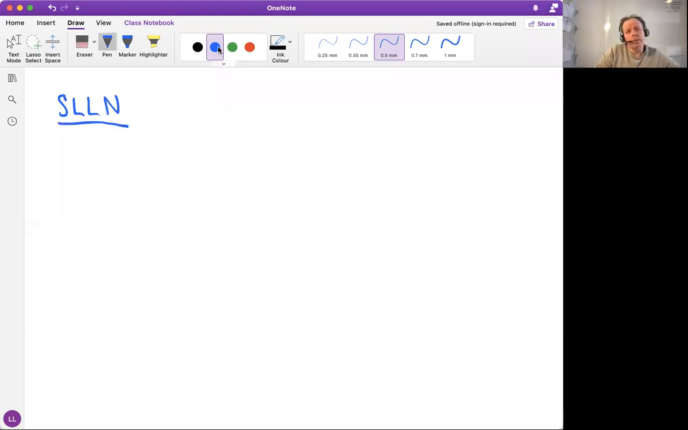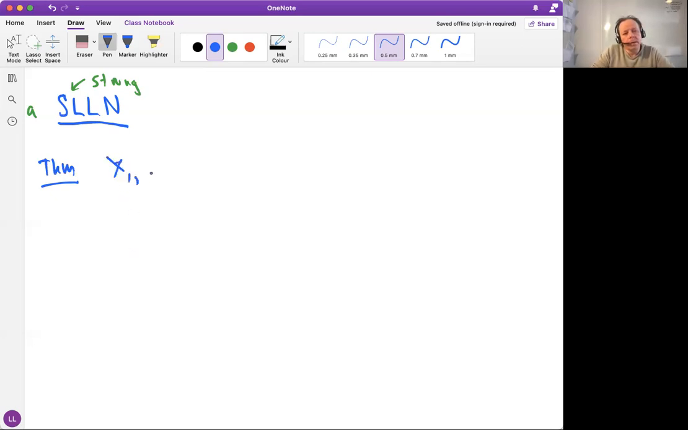Strong law of large numbers. S stands for strong. Let's say, let's write here a strong law of large numbers among many. Let's prove one version of, or one strong law of large numbers. What does this strong law say?